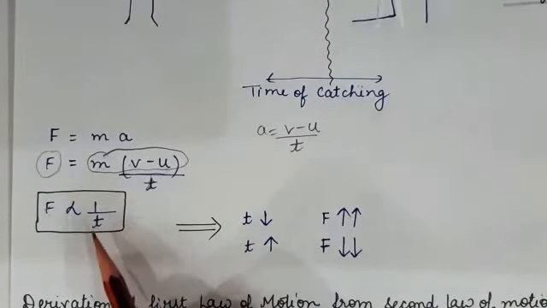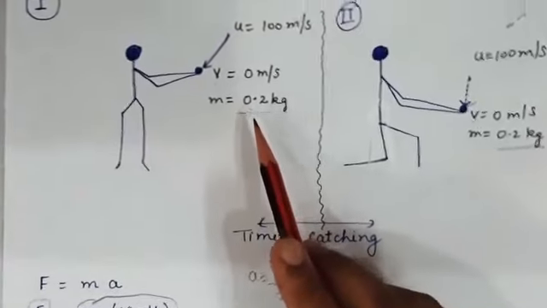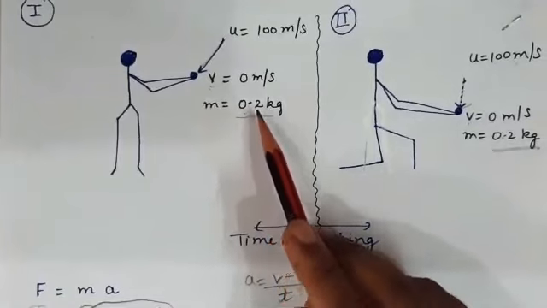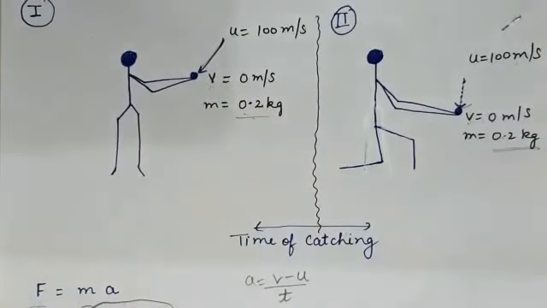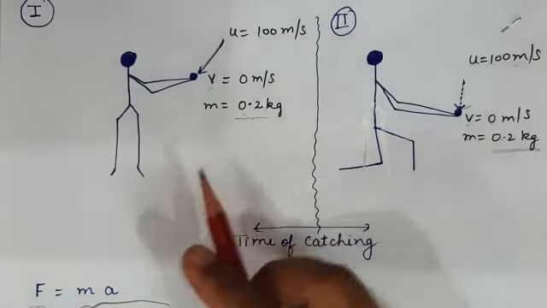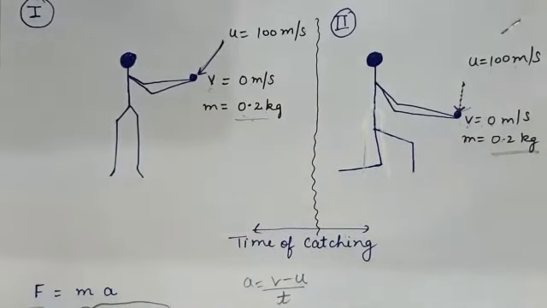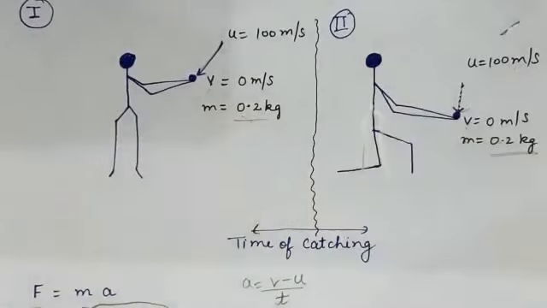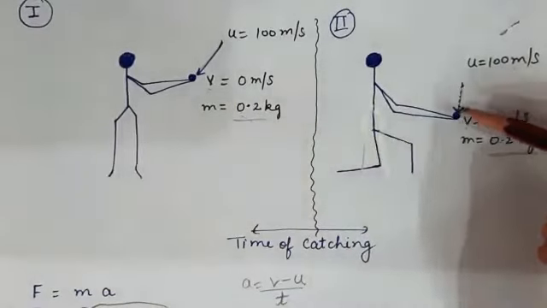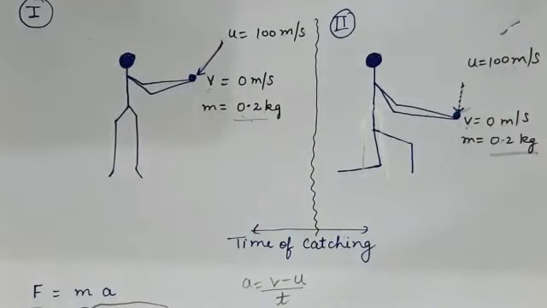In the first case, the time taken by the fielder to catch a ball is less. If time is less, it means force is more. So he is applying a greater force to catch a ball. So he may get hurt. But in the second case, he is taking more time.